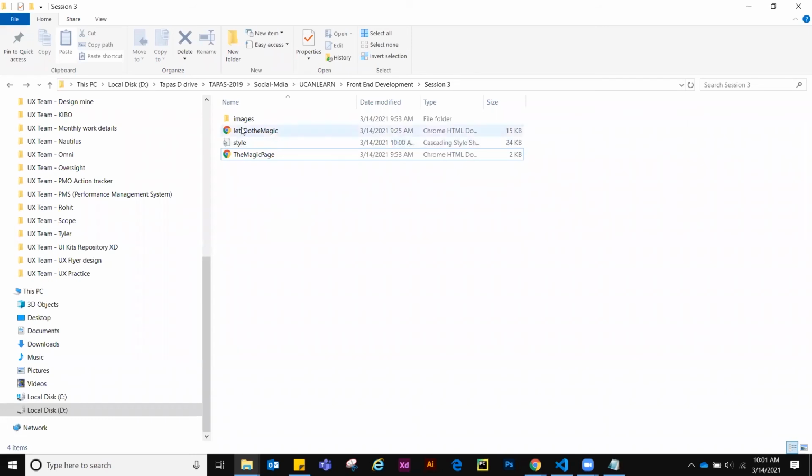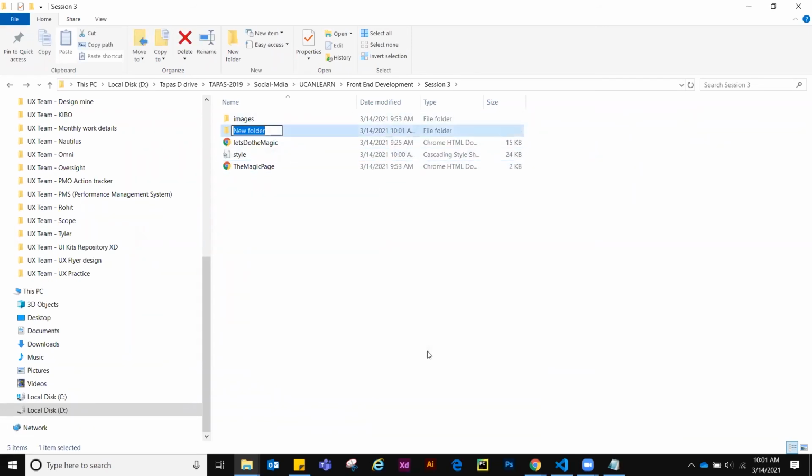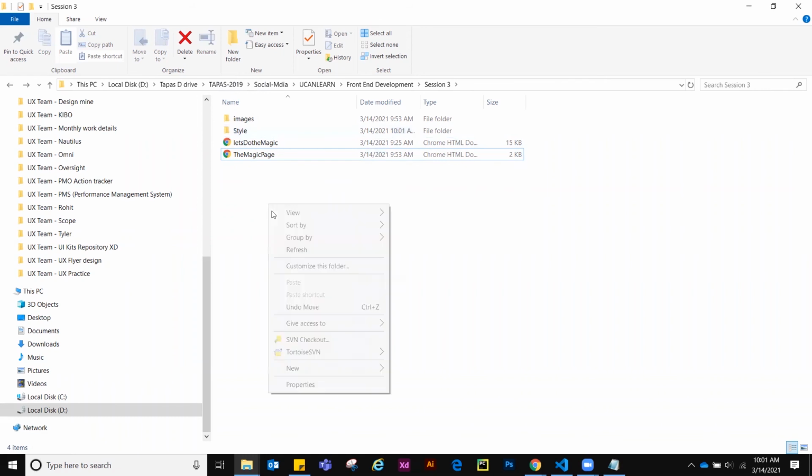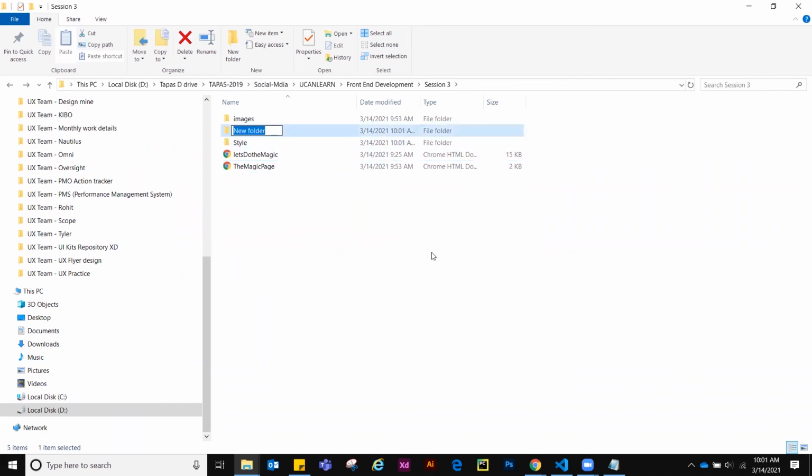As we have created an images folder, for styles also we create a style folder. The next thing that comes is JavaScript, or any other script. So for that we create a scripts folder. These three are very important folders.